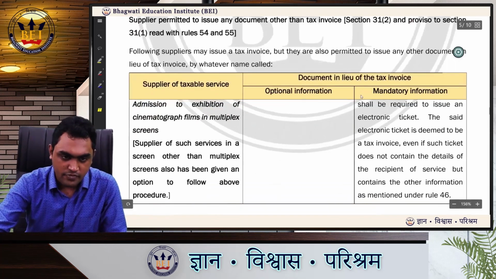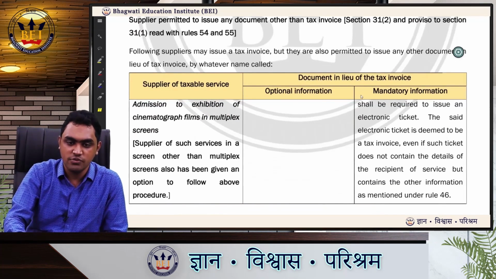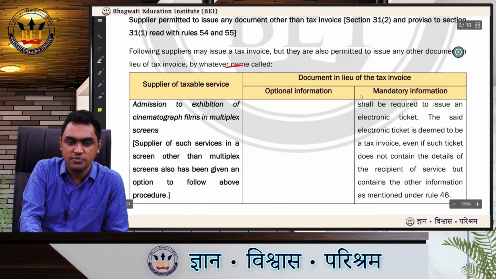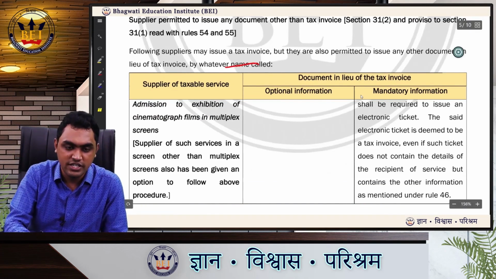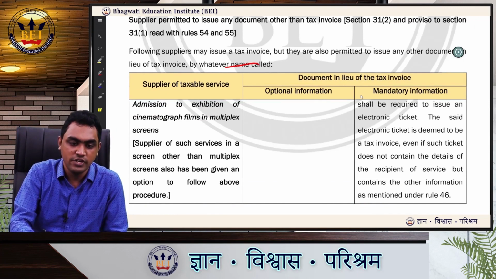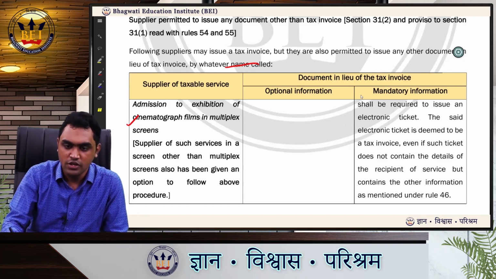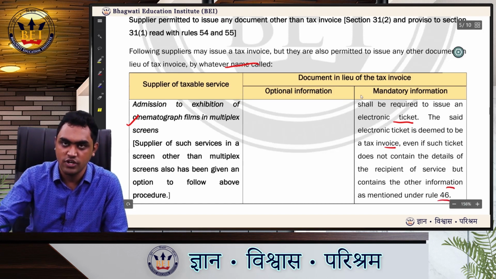Let us see. Following suppliers may issue a tax invoice, but they are also permitted to issue any other document in lieu of tax invoice by whatever name called. So here they say admission to exhibition of cinematographic films in multiplex screens. This option is also available to other persons if they want to. What is it? Shall be required to issue an electronic ticket. The said electronic ticket is deemed to be a tax invoice even if such ticket does not contain the details of the recipient of service but contains other information as mentioned in Rule 46.